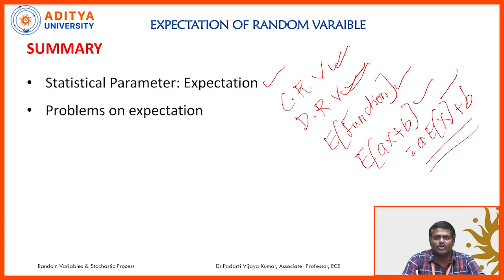So in the next session we will solve problems and we will see the concept of variance. So what is meant by variance? Expectation gives you the central value of the statistical data. Any data is given, the central value is computed using expectation. Central tendency of the data is given by expectation. So in the next session we will see the variance, which gives you the measure of spread or measure of dispersion of the data from the central value, and also we will cover many different problems related to the variance.